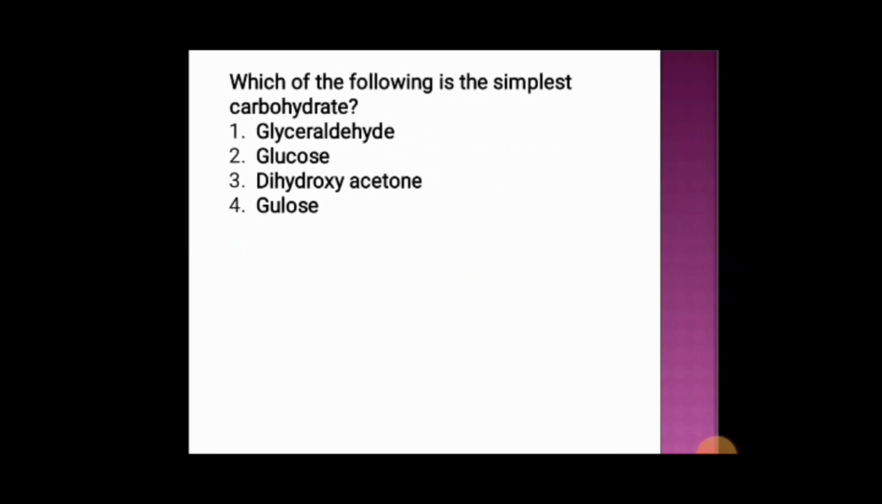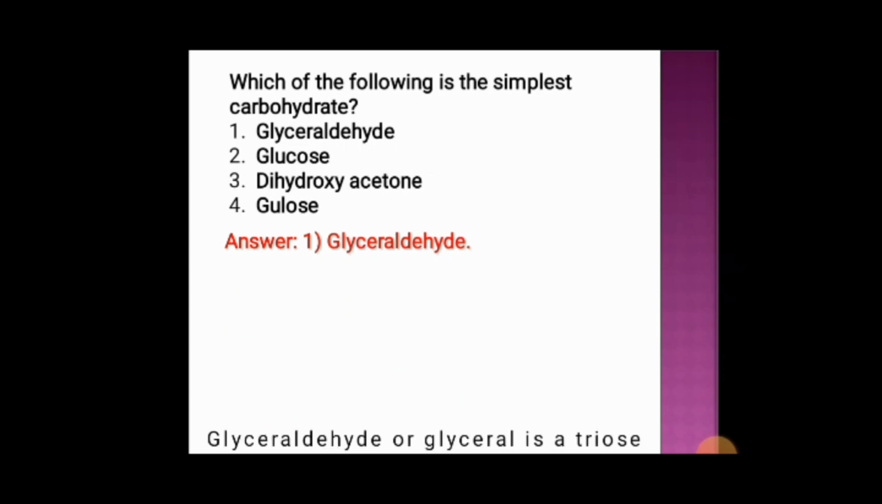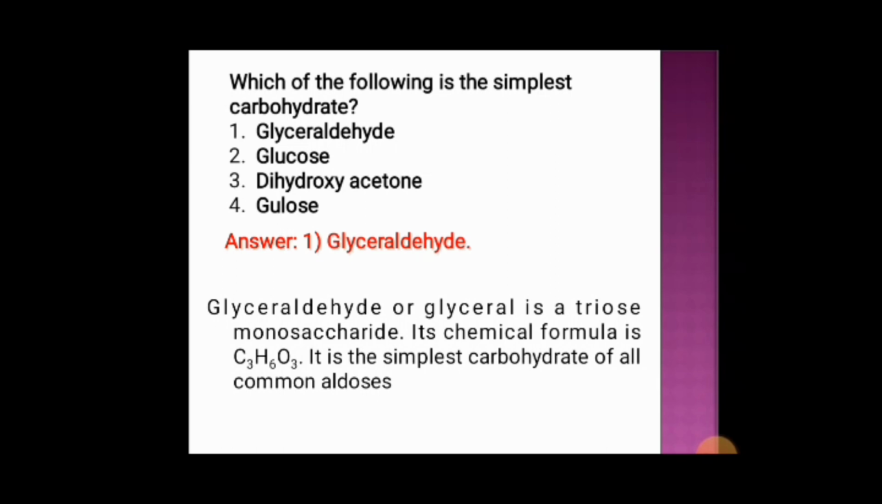Which of the following is the simplest carbohydrate? Option 1 glyceraldehyde, option 2 glucose, option 3 dihydroxyacetone, option 4 glucose. And the correct answer is option 1, glyceraldehyde. Glyceraldehyde is a triose monosaccharide. Its chemical formula is C3H6O3. It is the simplest carbohydrate of all common aldoses.